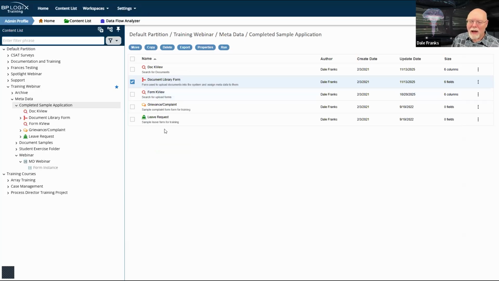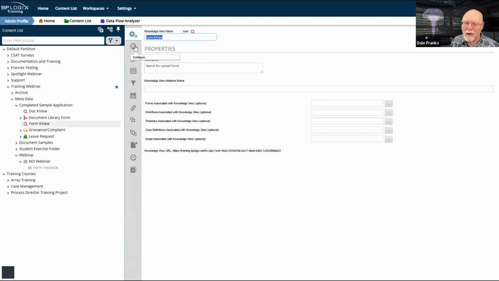So there's my document library form. I submitted it. We're good to go on that. And now I have two KViews. I have a form KView and I have a doc KView. So if we go and run, well, I guess we'll need to look at the form KView.